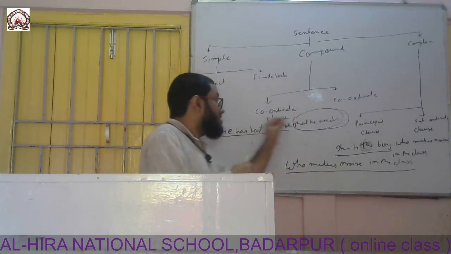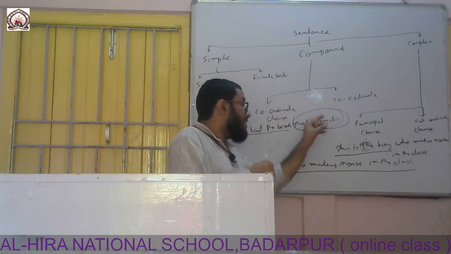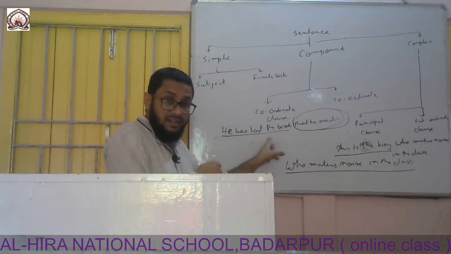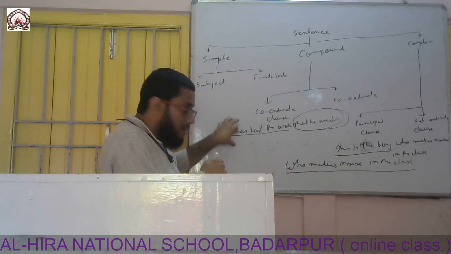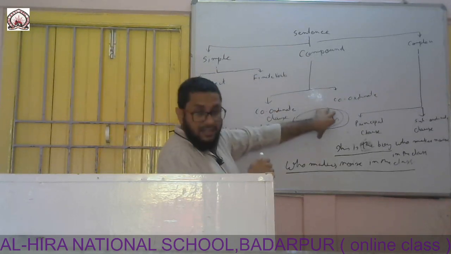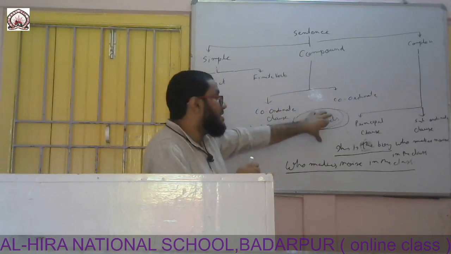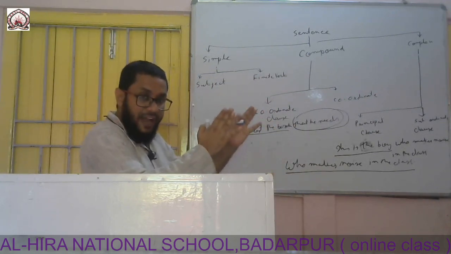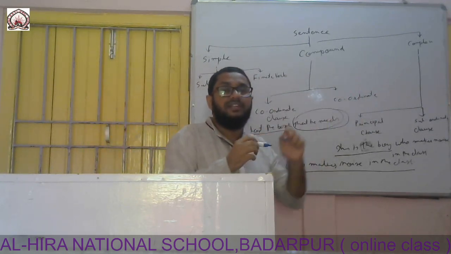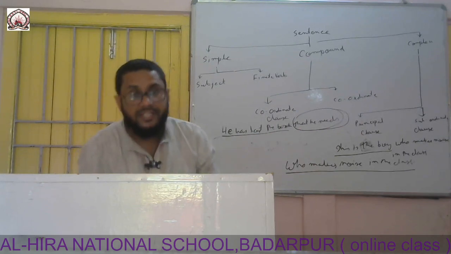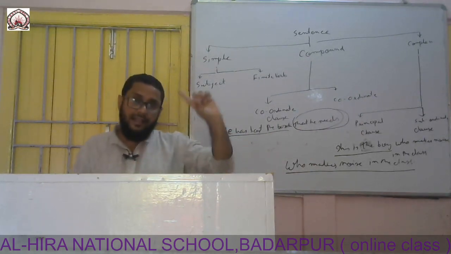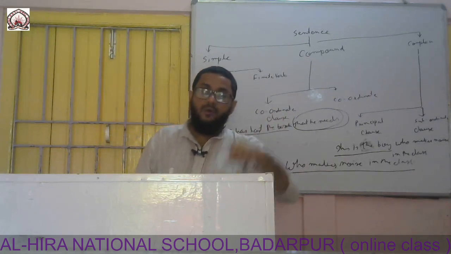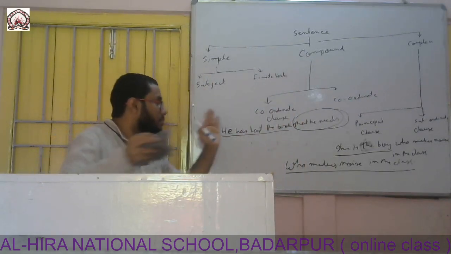With the help of this, the dependent part is dependent on this part. So if one principal clause, the main clause, is there along with one dependent clause, the subordinate clause, if we find this type of sentence, we can consider it a complex sentence. I hope you have understood. Once again I am recapitulating. I am rubbing the board fully.